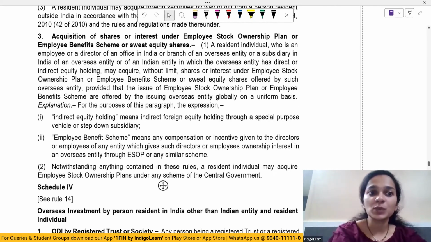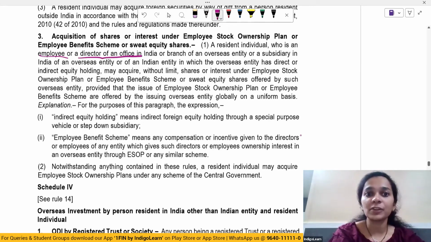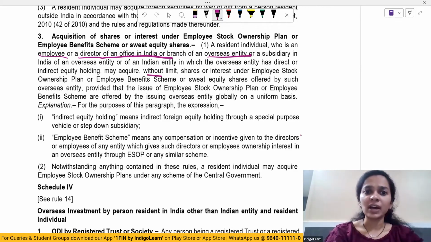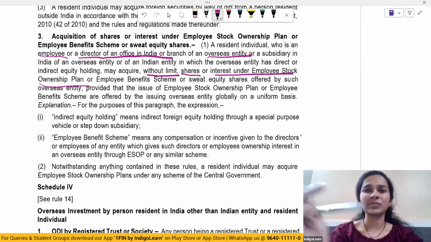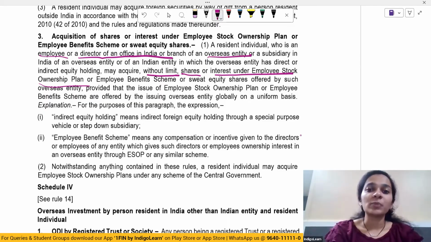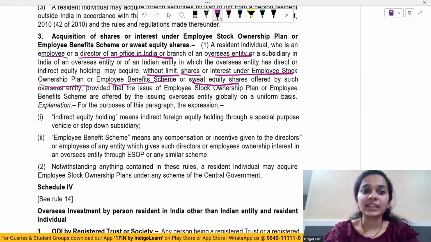So a resident individual who is an employee or director of an office in India or branch of an overseas entity or a subsidiary in India may acquire without any limit shares or interest under the employee stock ownership. This is similar to ESOP, or by way of sweat equity shares or under any employee benefit scheme by that overseas entity, provided that it has to be on a uniform basis, globally on a uniform basis.